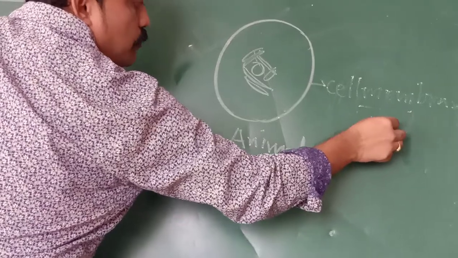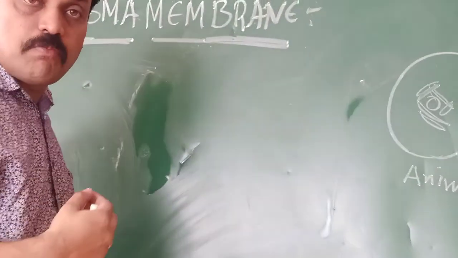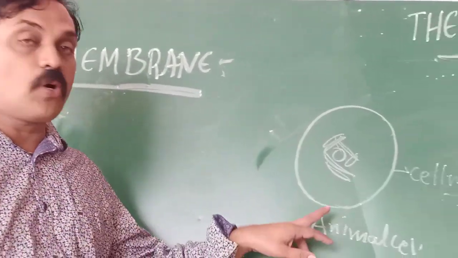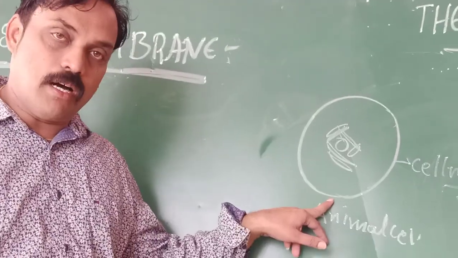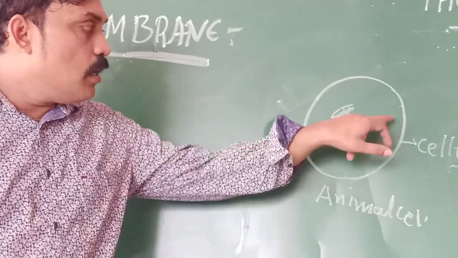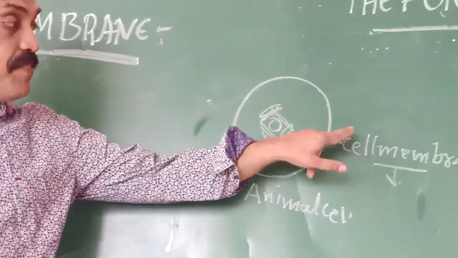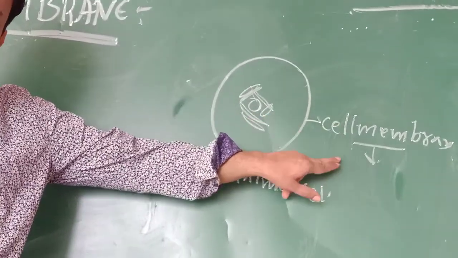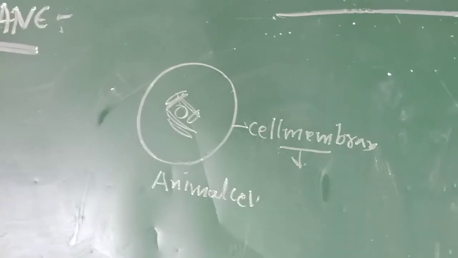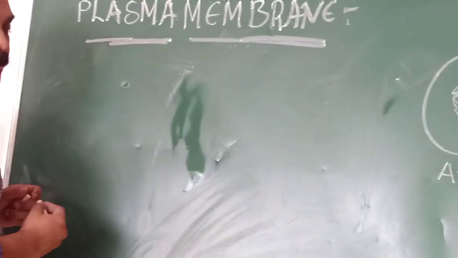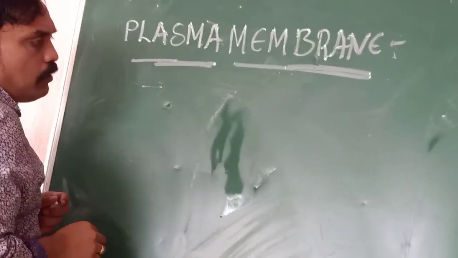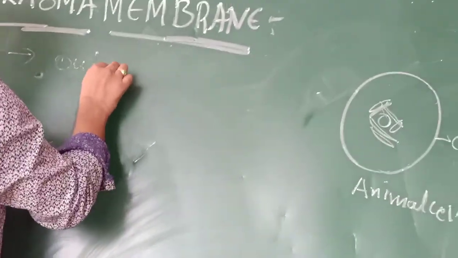What is the importance of the cell membrane, the plasma membrane? Sometimes we also call it the plasmalemma. Okay, that means there are three names. The outer covering layer of the animal cell we can call the cell membrane, plasma membrane, or plasmalemma.